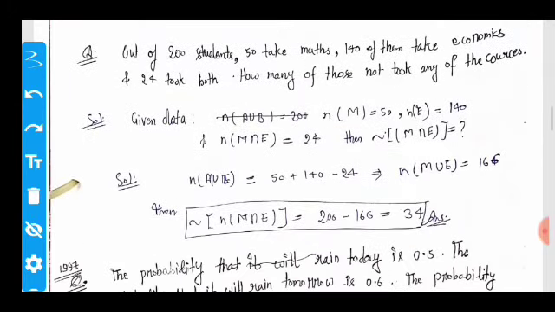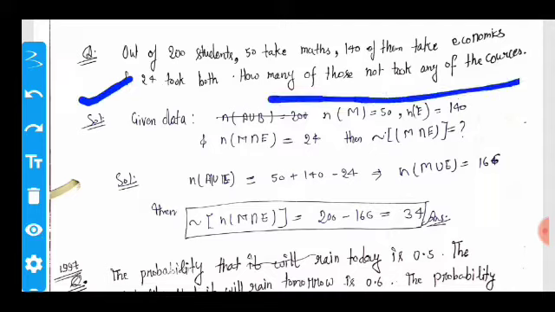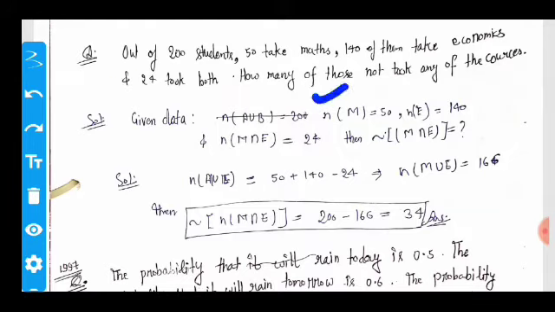Out of 200 people, 150 take maths, 140 of them take economics, and 24 took both. How many did not take any of the courses? So the given data is n of M, the total number of students who take maths, is 150, and n of E, the total number of students who take economics, is 140, and the total number of students who took both subjects, n of M intersection E, is 24.